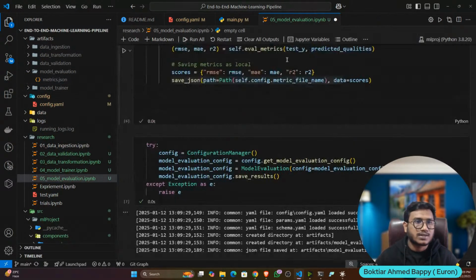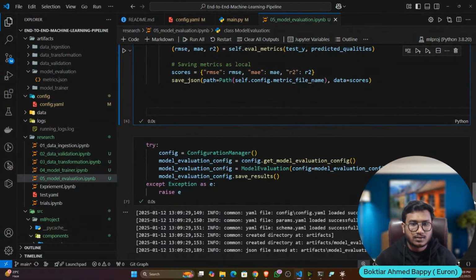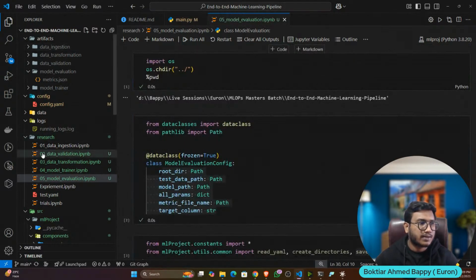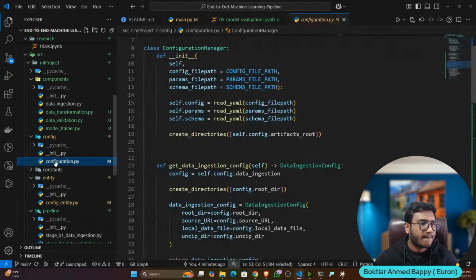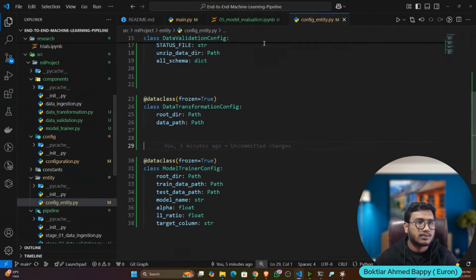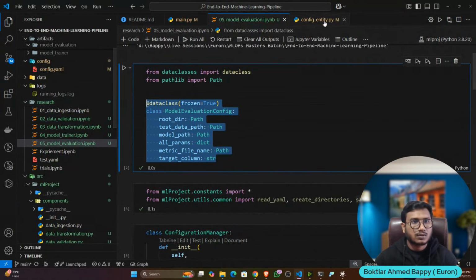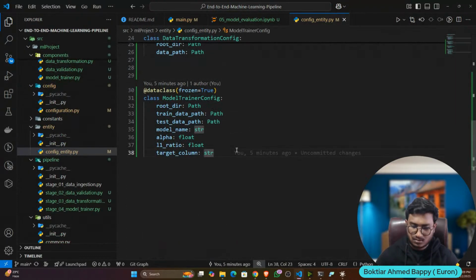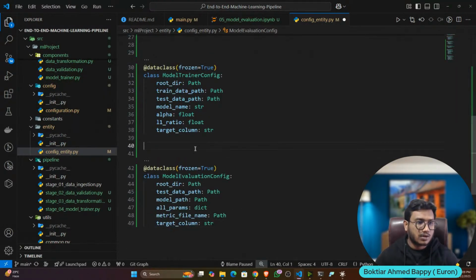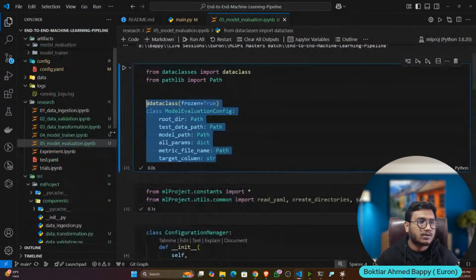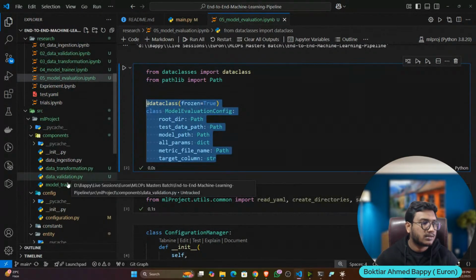Okay. Now let's try to convert it into modular coding. So I'll open up my entity. Not this one, entity. Yeah. So let's copy the entity. Okay. So after that, I will add my configuration.py.